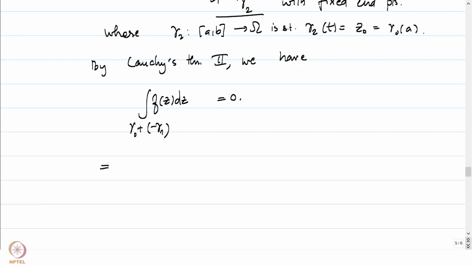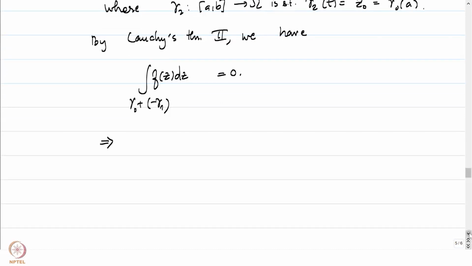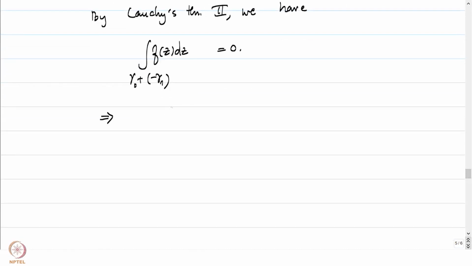And I'll just leave it to you. I think we have done enough of these manipulations to conclude that this is the same as demanding that this is if and only if the integral of f of z dz over gamma 0 is equal to the integral of f of z dz over gamma 1.